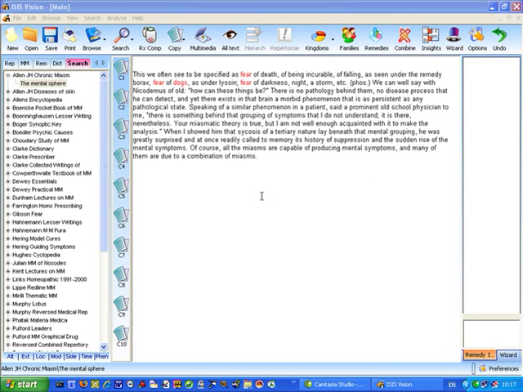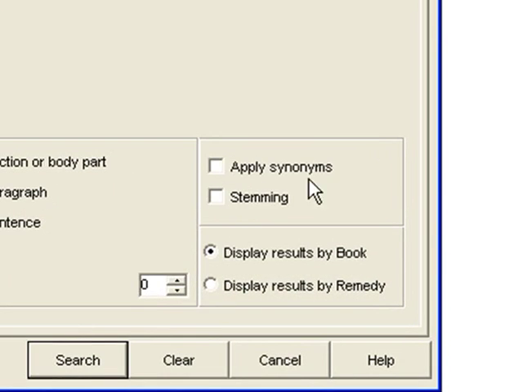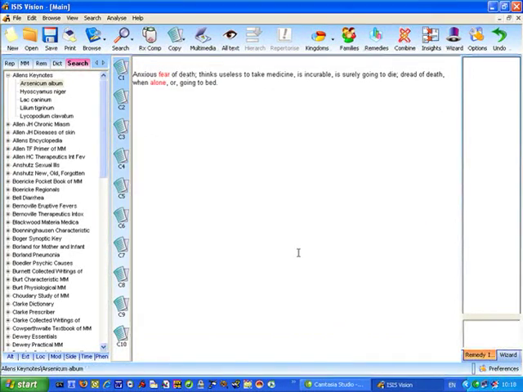Now, another advanced feature of the Materia Medica searching is the ability to use synonyms, and I'm going to illustrate that for you now. So once again we click the search button and we get back to our Materia Medicas, and this time let me search for the words fear and alone, and let me draw your attention to a setting here that says apply synonyms, which as you can see at the moment is not ticked on. I'll just quickly perform a Materia Medica search, fear of being alone without synonyms.